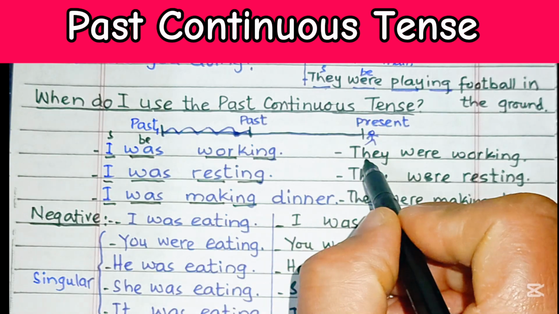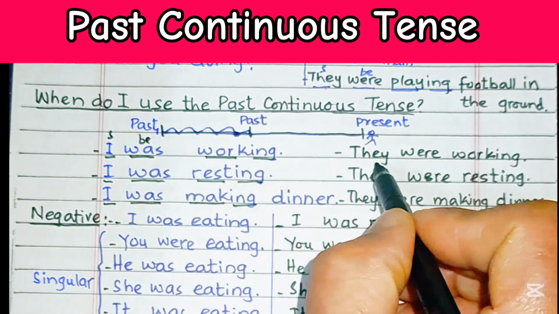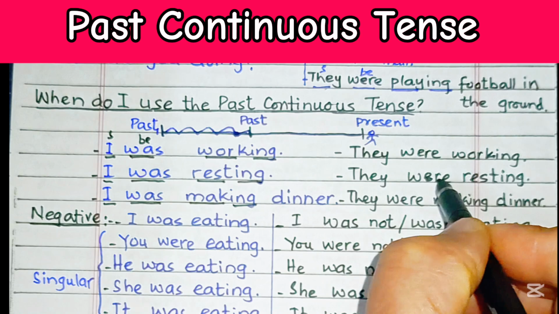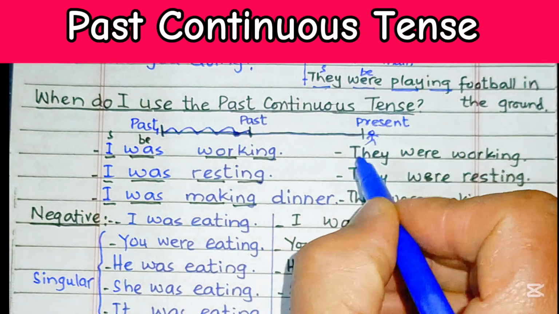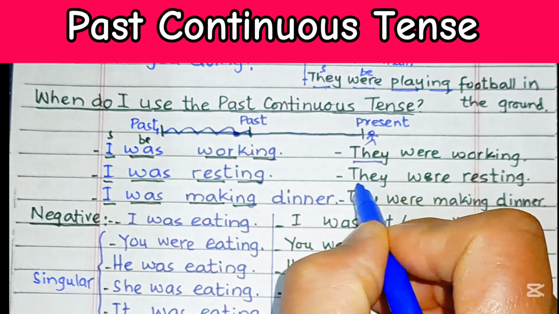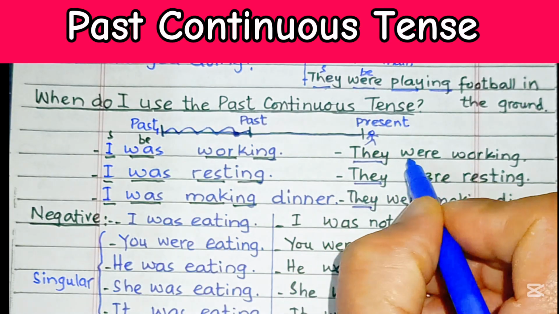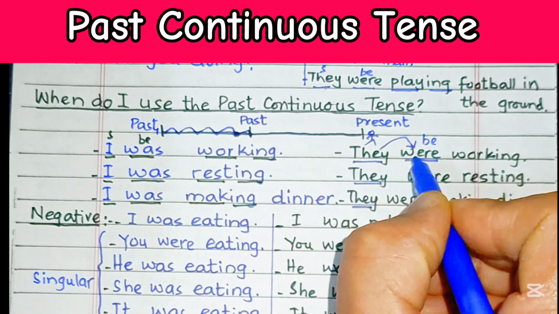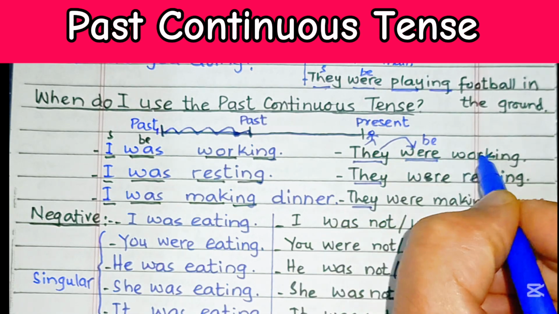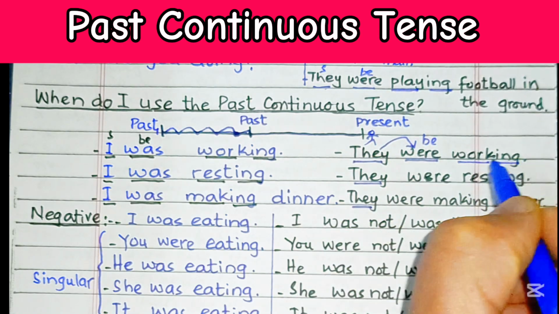Now, if I put it like this, they were working, they were resting, they were making dinner. In these three examples, again, we change the subject from I to they. So the subject is they now, and according to the subject, the be verb matches the subject, that is were now. They were working. This is the main verb with an ing ending.